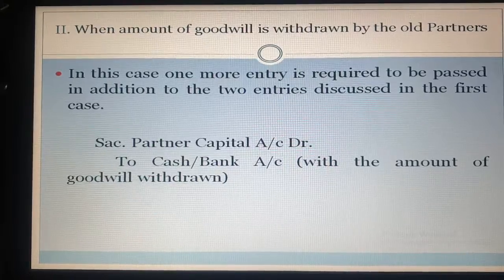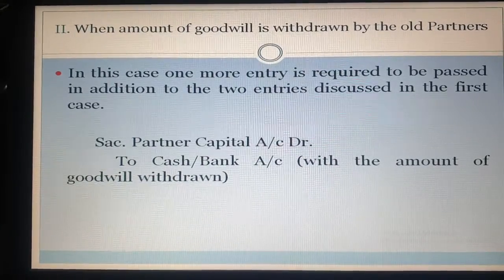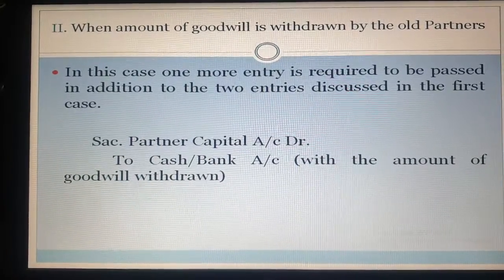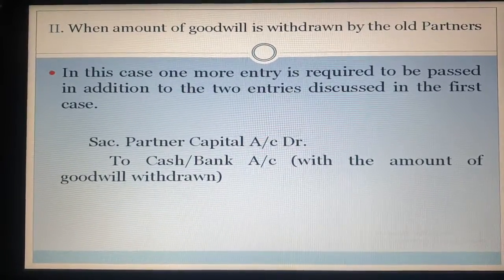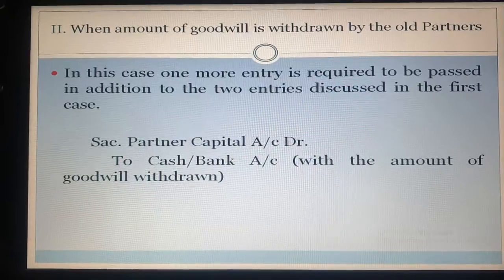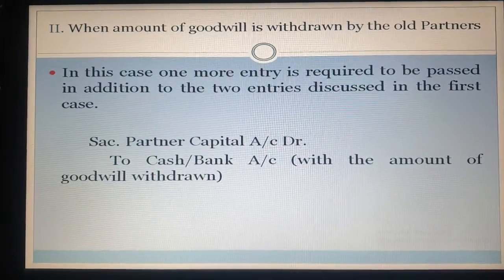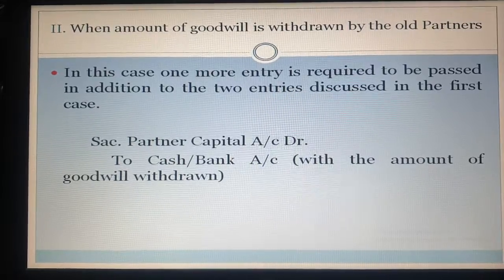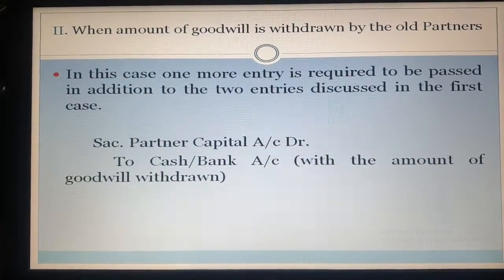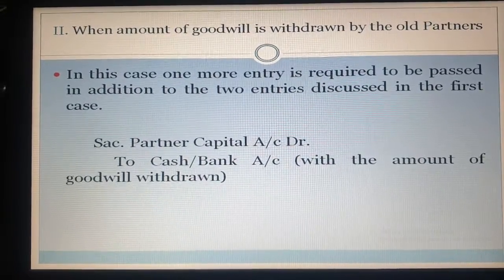And what will be the general entry? That is sacrificing partner's capital account debit to cash and bank. So in this case, you have to pass three entries. First, when goodwill is brought in by the new partner; second, when goodwill is distributed among the old partners in the sacrificing ratio; and third, when goodwill is withdrawn by the sacrificing partners.